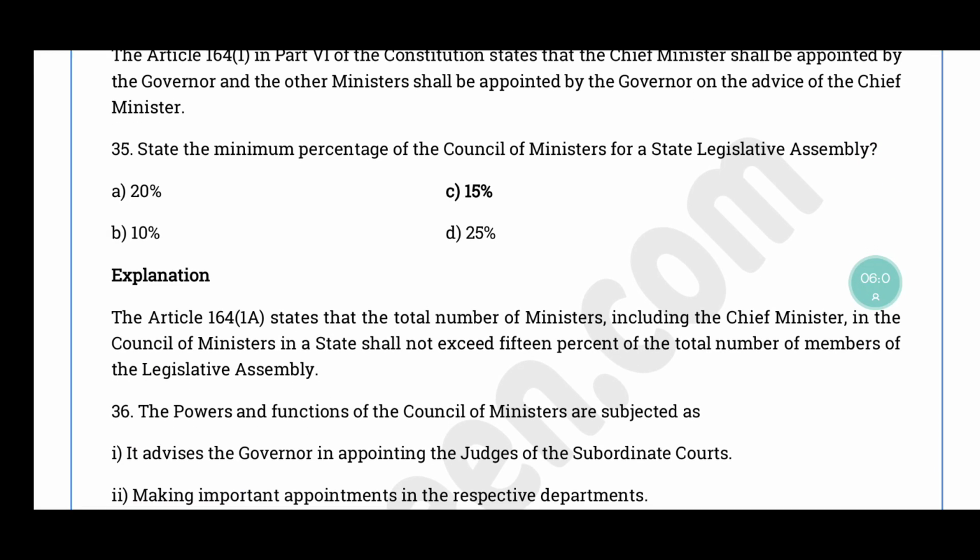Question number 35. State the minimum percentage of council of ministers for a state legislative assembly. The correct answer is option C, 15%. Article 164 1A படி total number of ministers வந்து அதில் இன்க்ளூட் பண்ணியிருக்கு. That includes the chief minister also. Council of ministers shall not exceed 15% of total number of members of that particular state legislative assembly.